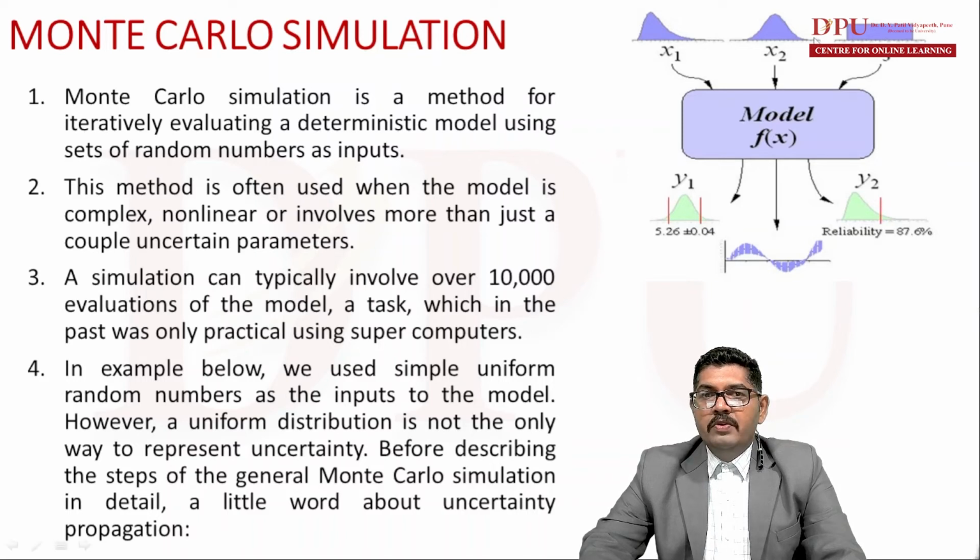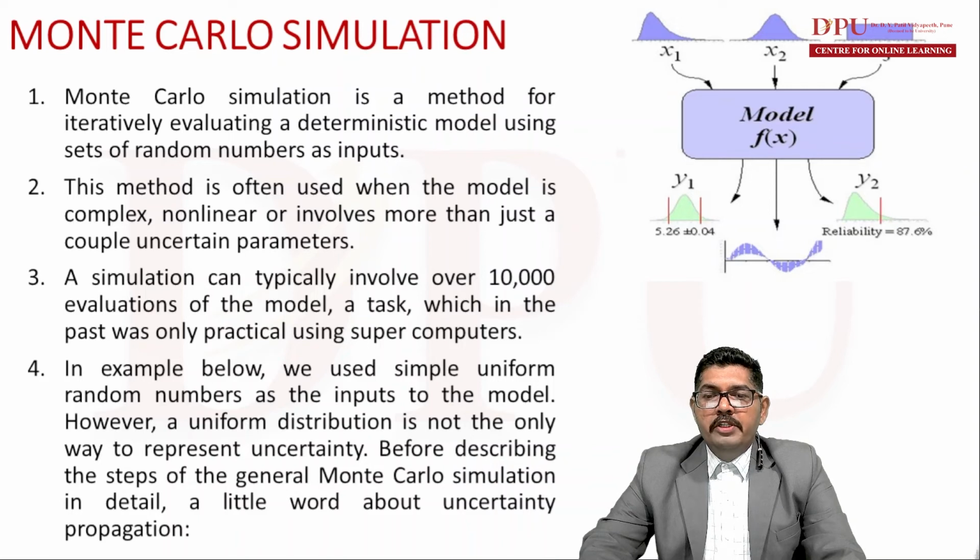Then these variables go into a model for processing. In a model there can be n number of computations done on these input variables, and that will give us output variables in the form of y1 and y2 on the diagram. Each of them will again have different probability distributions. In the example, we used simple uniform random numbers as inputs to the model.